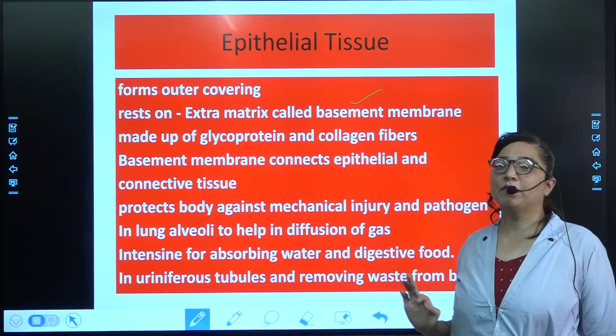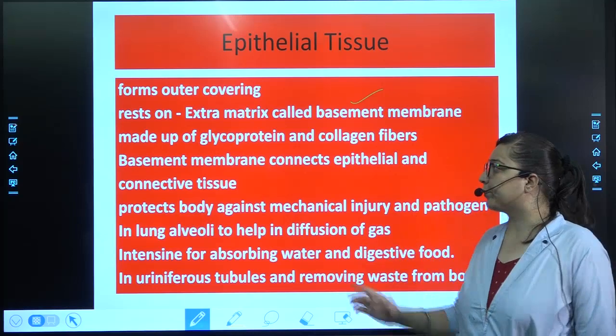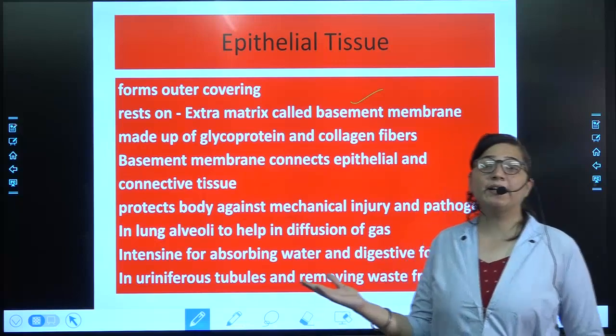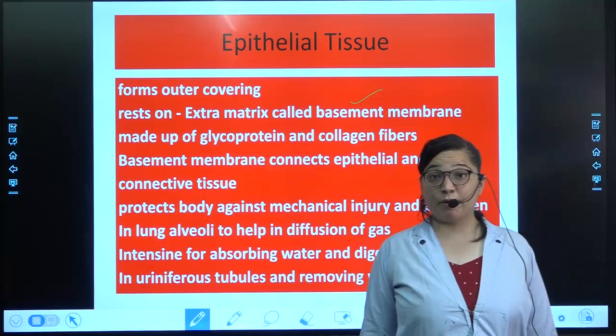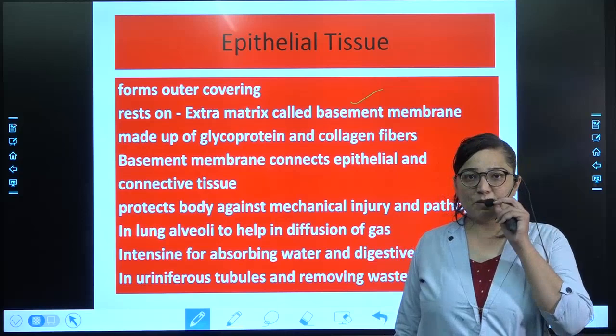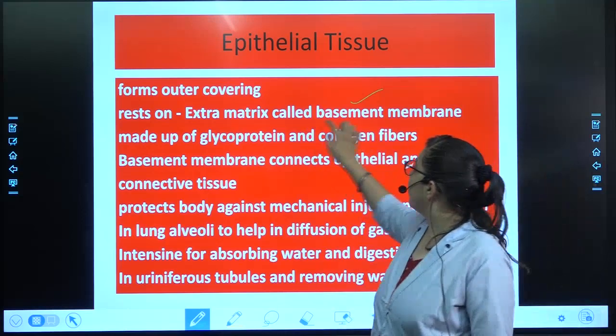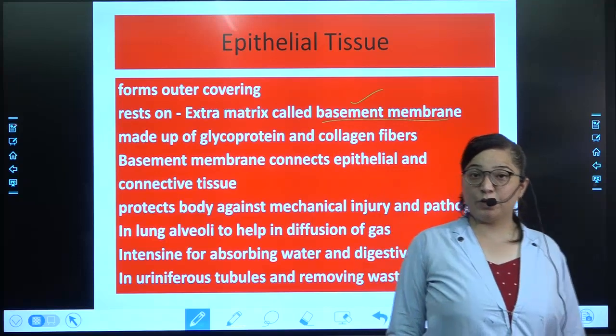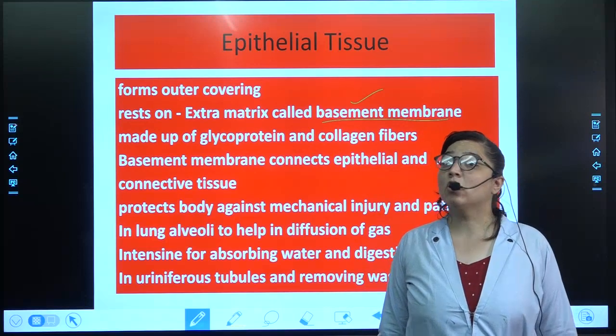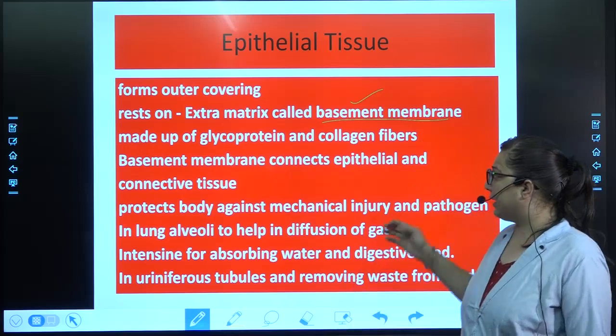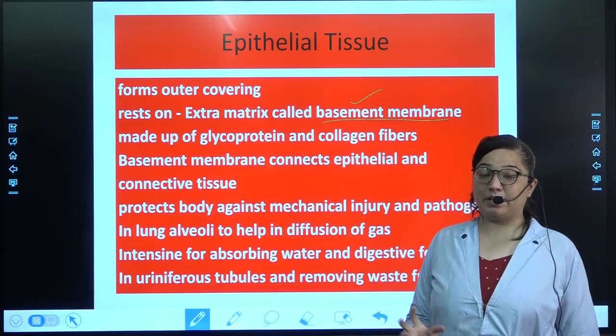Which type of tissue is it? It is epithelial tissue. What does it lie on? One extra membrane. What is that extra membrane called? That extra membrane is called the basement membrane. And what is it made up of? Glycoprotein and collagen fibers. Then what is the basement membrane connecting?